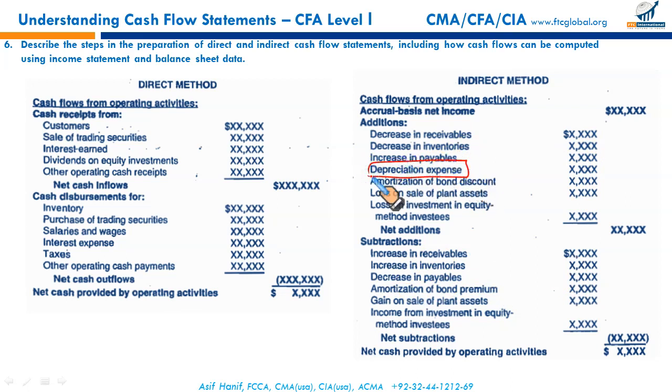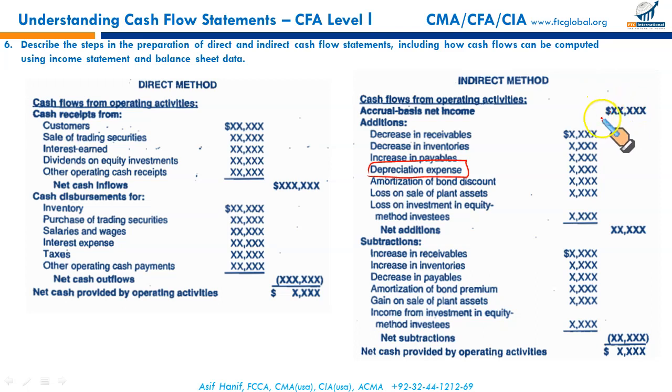Depreciation expense is a non-cash expense because when we charge depreciation against our income, we debit depreciation expense and credit accumulated depreciation. We do not credit cash. When we charge depreciation, we do not pay anything to anybody. We simply debit depreciation, credit accumulated depreciation. It's a non-cash charge against an income.